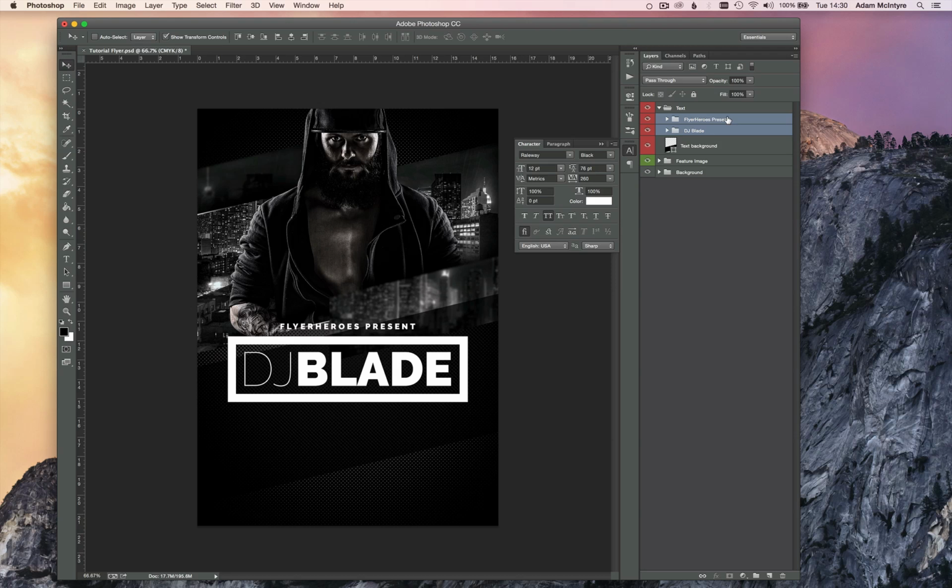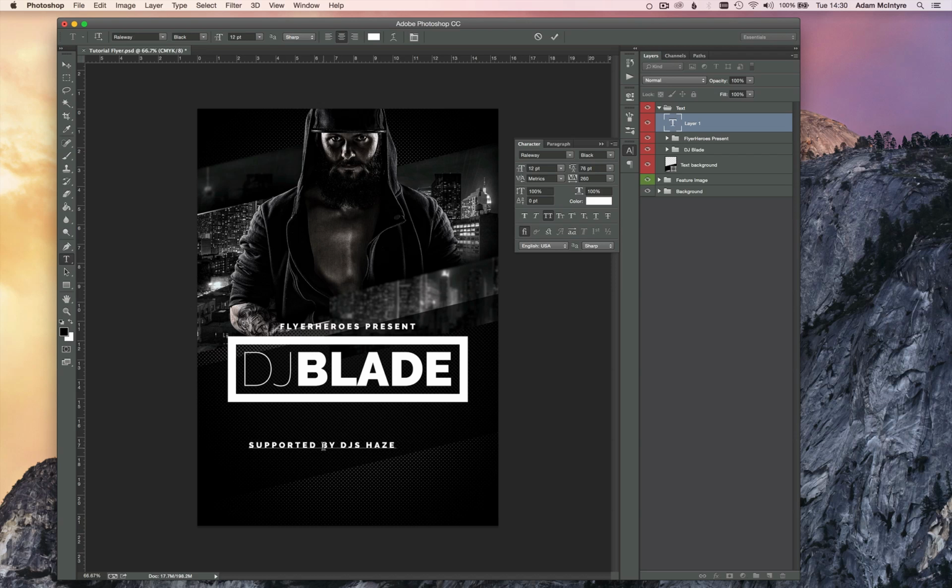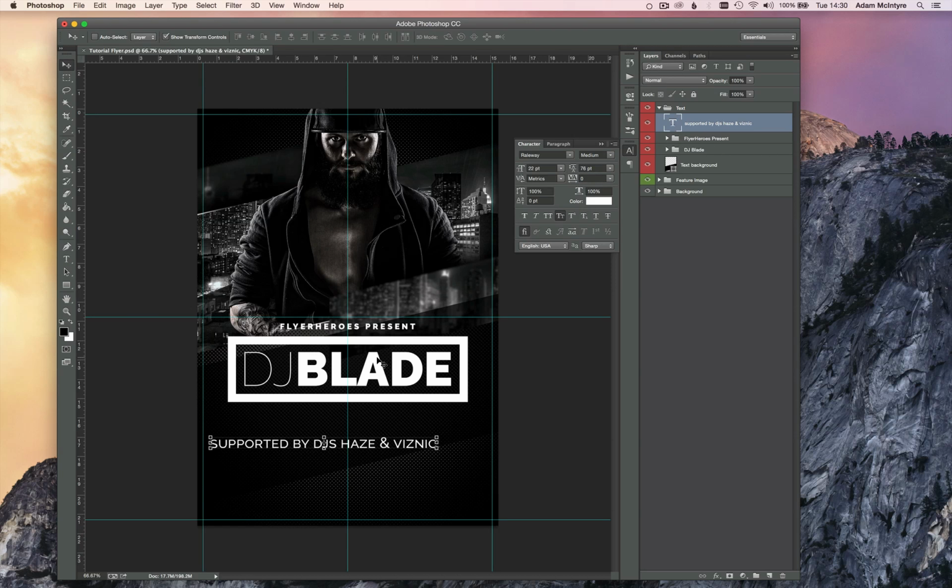Okay, underneath that, there's going to be some additional DJs, so supported by DJs Hayes and Visnik. I'm just making these names up. And I'm going to make it a bit thinner, set it to medium, and make it a little bit bigger. Reset the tracking. Set onto small caps, actually make it a little smaller. Again, line it in the center here.